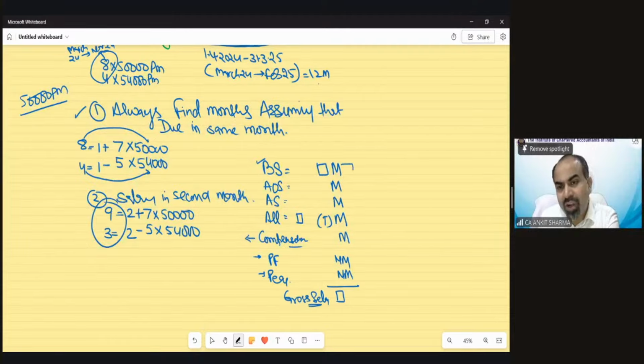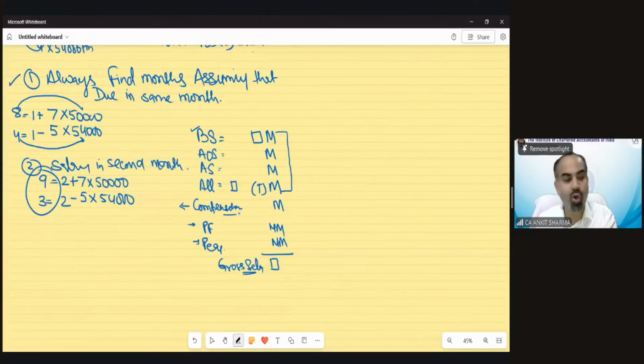Why am I asking you to calculate this monetary amount first before solving the non-monetary payments? Even if you solve monetary, then non-monetary, then monetary, the answer would still be the same. But why am I asking you to follow this format of monetary initially, before the taxability of non-monetary?